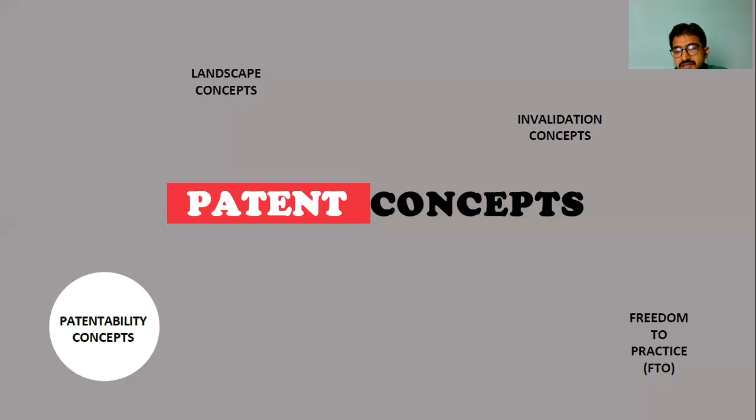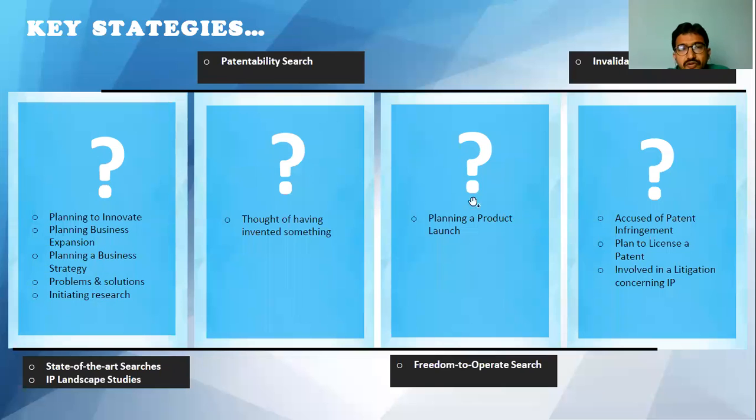Before going to that, let me see what your strategy is. What is the main key strategy for you? Whether you are planning to innovate, planning a business expansion, planning a business strategy, or giving a solution to a problem, or just initiating research. In these cases, the solution is to go for the state of the art, whatever we have seen in the study, and go for IP landscape studies. Let me show landscape studies in an upcoming slide.